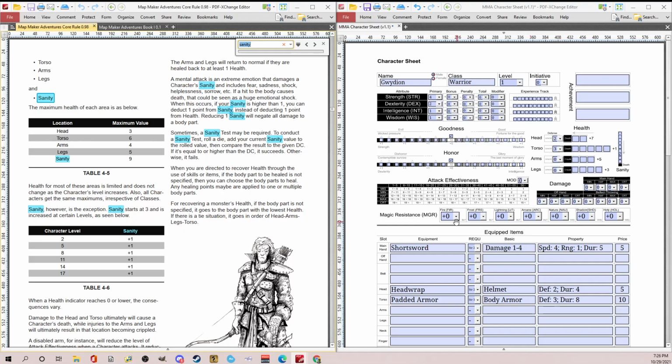So that's the basic. We don't have any resistances. As we get into attack, we can talk further about attack effectiveness. As you do gain experience, the cool thing is the more you use certain attributes, you'll tick on this experience track, and then finally you'll get to level up your attribute. So that's kind of a neat way to handle experience. So I do think, going back to initiative, if the dexterity is 2 and we don't have any modifier, your initiative is 2.